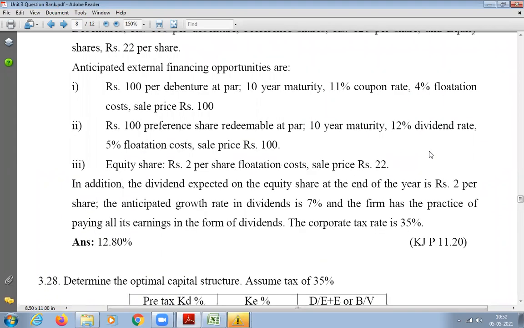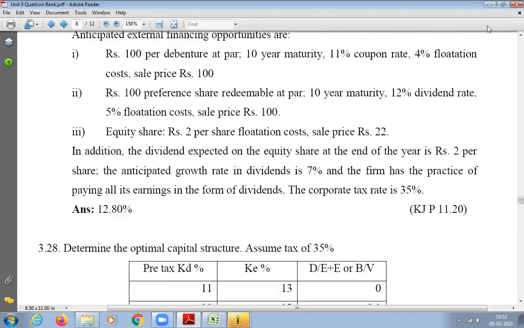Sale price 22. In addition, the dividend expected on the equity share at the end of the year is rupees 2 per share. The anticipated growth rate in dividends is 7%, and the firm has the practice of paying all its earnings in the form of dividends. The corporate tax rate is 35%.